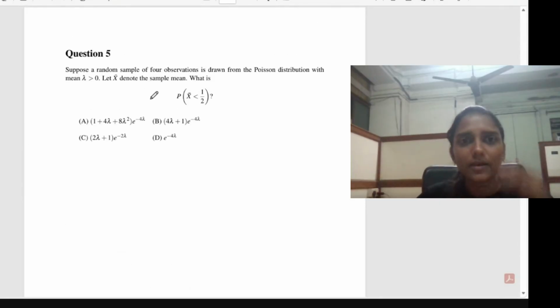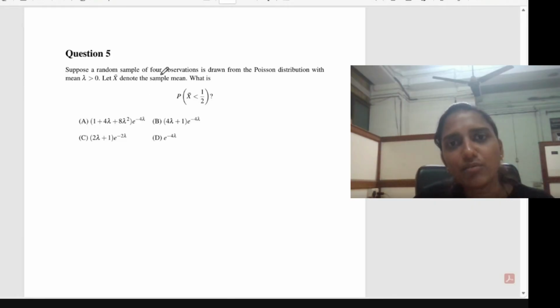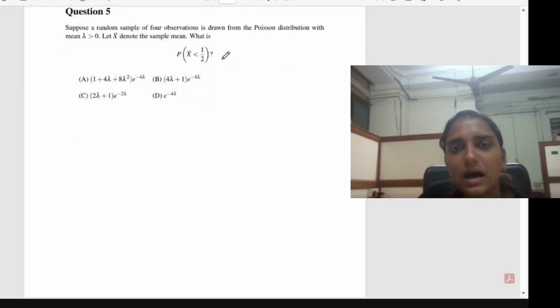Suppose a random sample of 4 observations is drawn from the Poisson distribution with mean lambda, which is greater than 0. That is the basic requirement for the Poisson parameter. Let X bar denote the sample mean. Then what is the probability of X bar less than 1/2? This is a very easy question that we can do based on the basic properties of the Poisson distribution and its PMF. We have to find the probability of X bar less than 1/2.